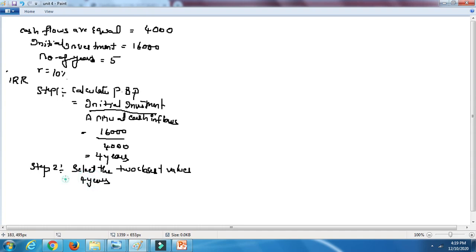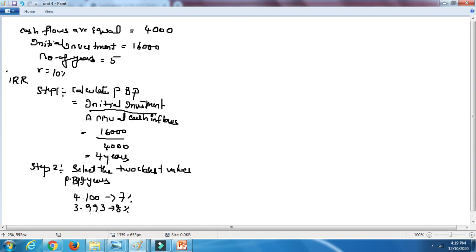As we got, 4.100 belongs to 7% and 3.993 belongs to 8%. One should be a higher value and the other a lower value as the second step.